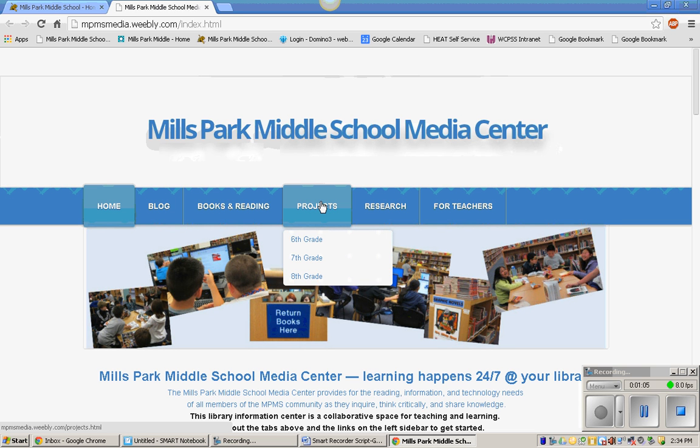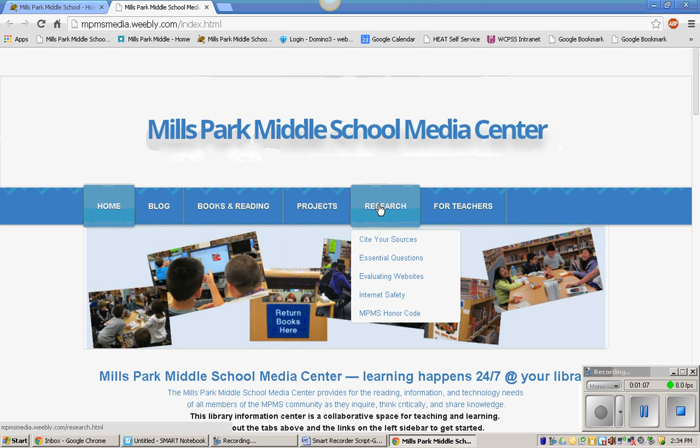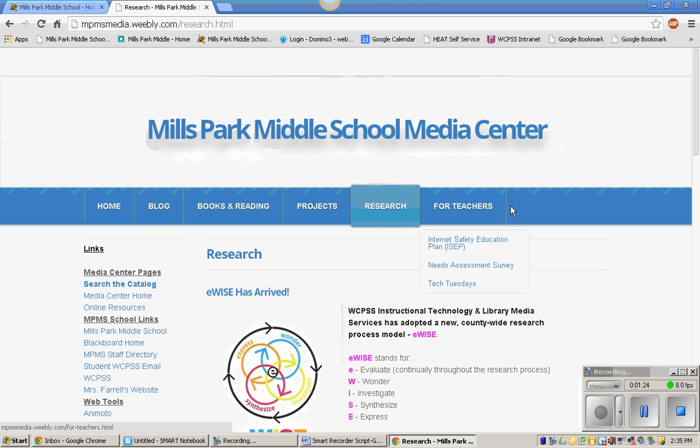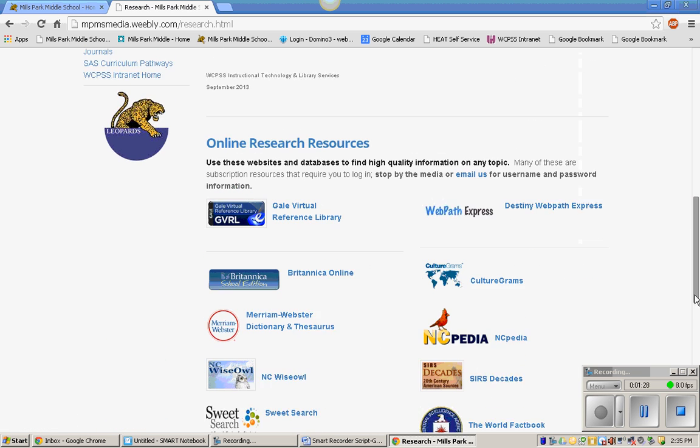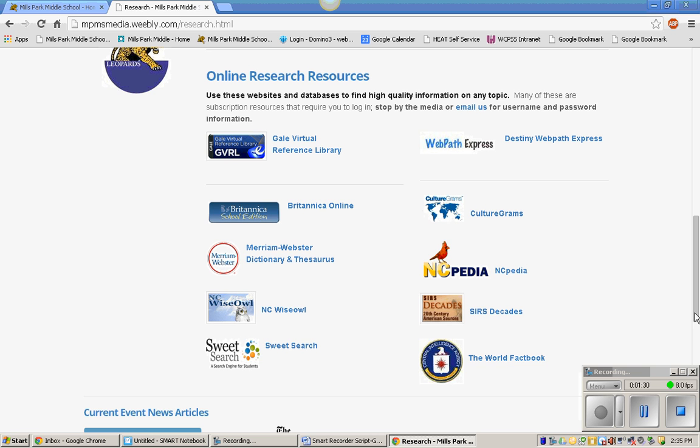subjects. If you rest your cursor over the tab that says Research, there are some additional helpful pages for when you need to cite a source or determine whether the website you found contains good information. For now, I'm just going to click on that Research tab. Scroll down on this page to where it says Online Research Resources. The two sites I want to show you are the Gale Virtual Reference Library and Webpath Express.